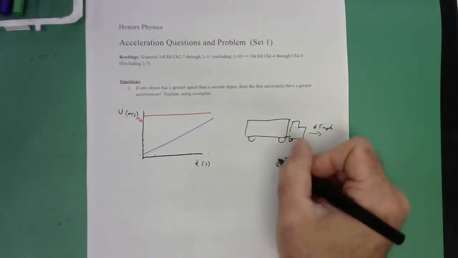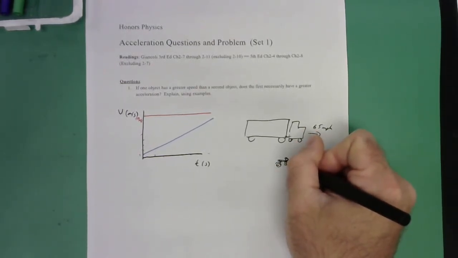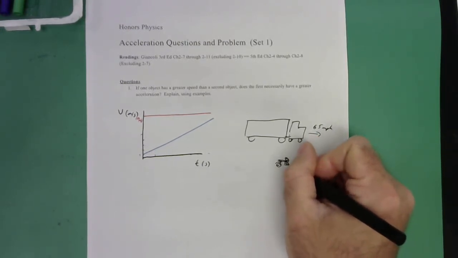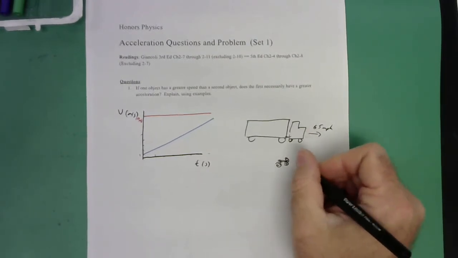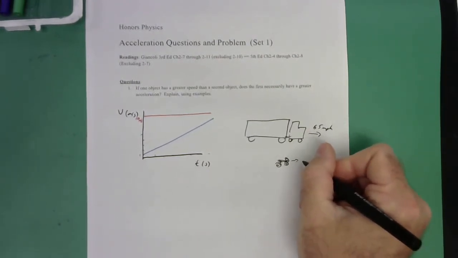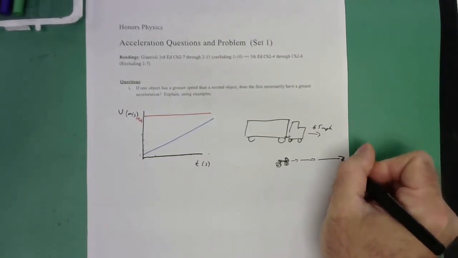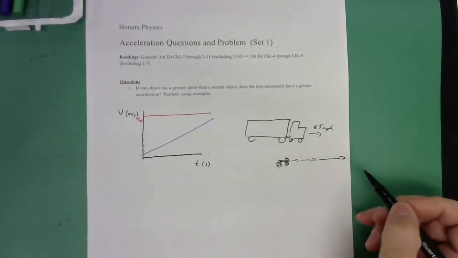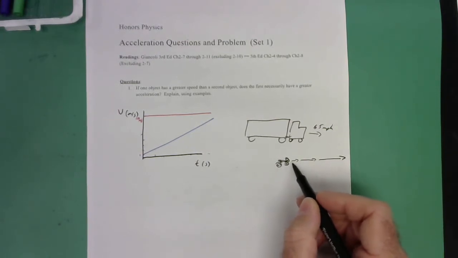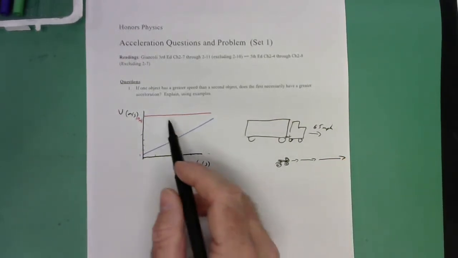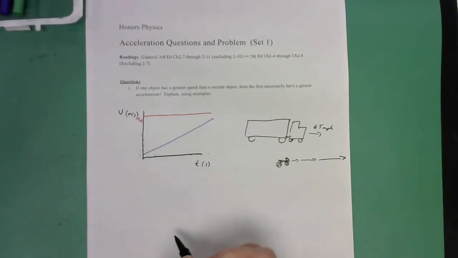But anyway, you say, this guy, a motorcycle can change speed very quickly. You could go from rest and go, right? So perhaps this thing starts at 0 and it's going, right? Going, eventually it might be going faster than the truck. But the point is, the truck isn't changing speed at all. This thing is changing speed really quickly. This has a big acceleration. This, in fact, is 0 acceleration. This is like a situation that might have a graph like this.